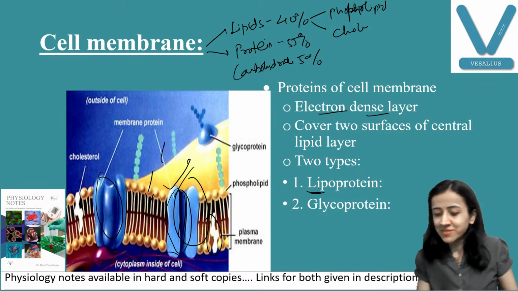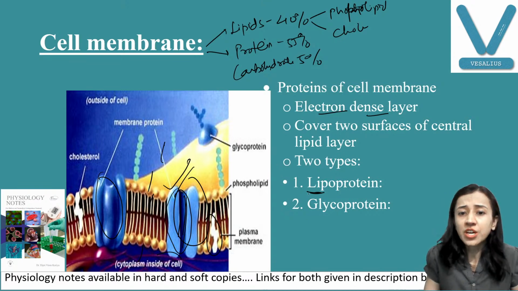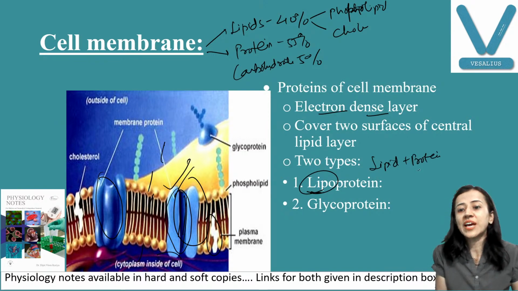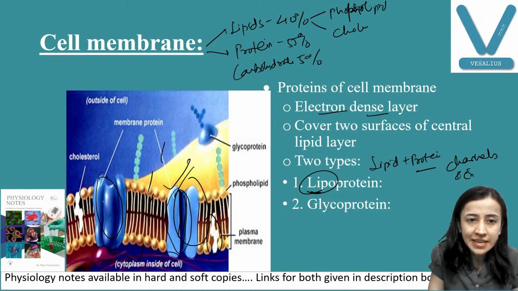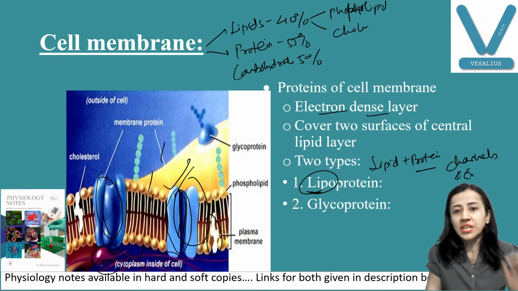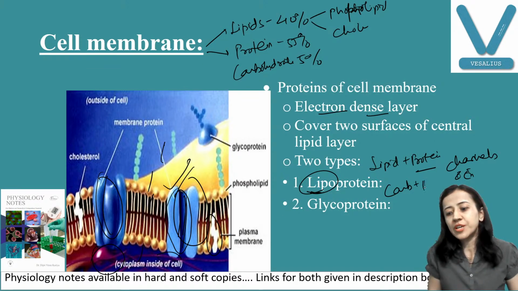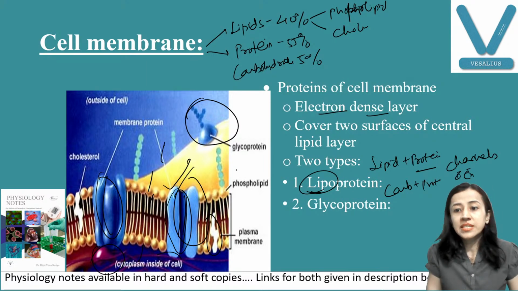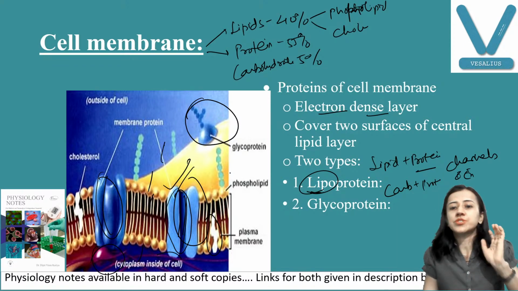Hello Patel Dwani. Priyanshi, hello. Now, according to structure, we have two types of protein. One is lipoprotein, lipid plus protein. Okay, and they form channels and enzymes. You can see this is channel. Enzymes are inside the cell. So these are lipoprotein. The other is glycoprotein. Glycoprotein means carbohydrate plus proteins. They form receptors, you can see here. They also act as receptors for hormones, antigens, and neurotransmitters. So this is the function of glycoprotein.